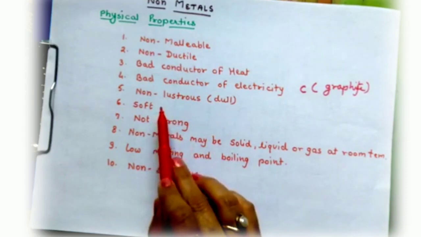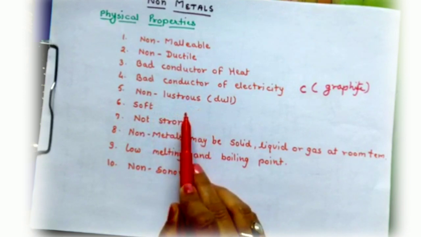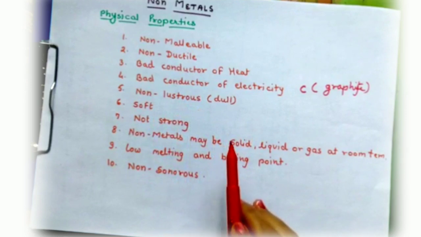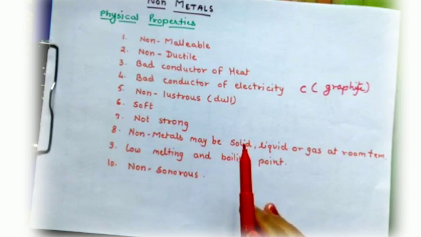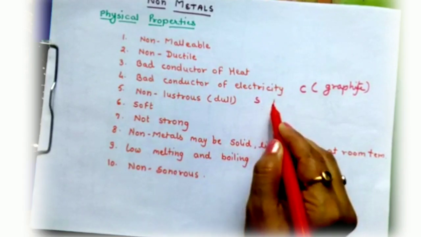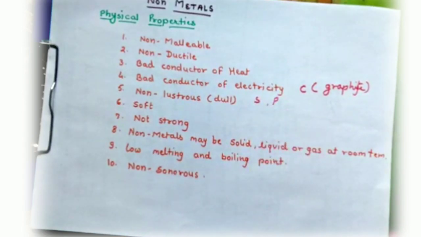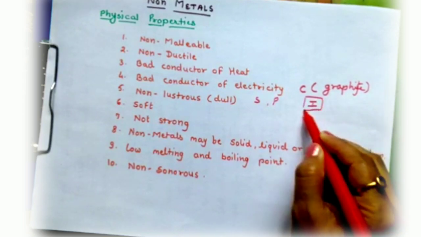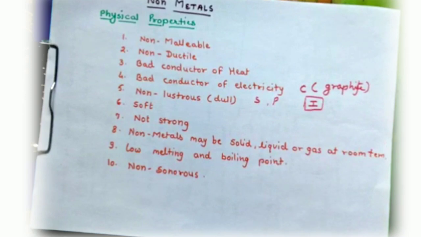Then non-lustrous. Non-metals do not have a shiny surface. The solid non-metals have a dull appearance. For example, sulfur and phosphorus are very dull. Only iodine is the exception. Iodine has a little shiny surface.